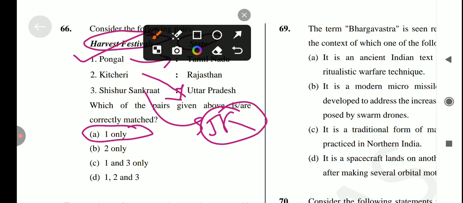Okay, next one is if you are talking about Uttar Pradesh, which is called Khichdi, and Rajasthan and Gujarat the Uttarayan, and Rajasthan and Gujarat also celebrate the kite flying competition and festival, including the International Kite Festival in Ahmedabad. Okay, and another one is Assam, which is called Magh Bihu.